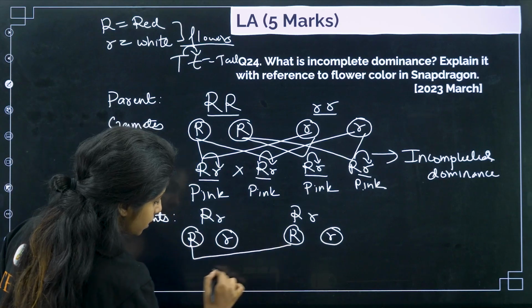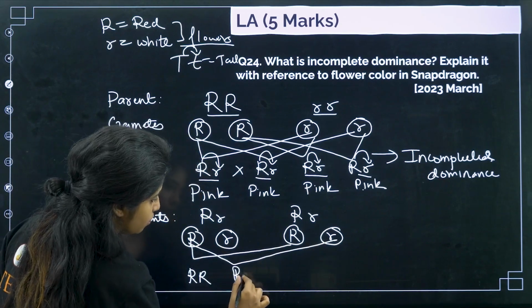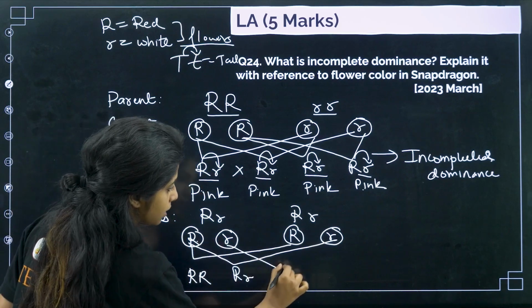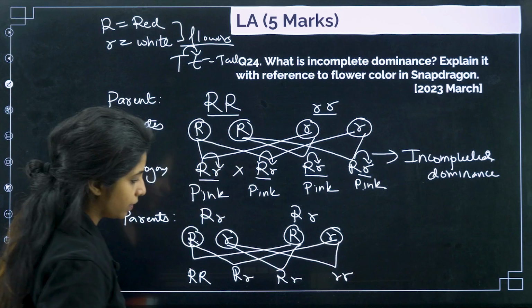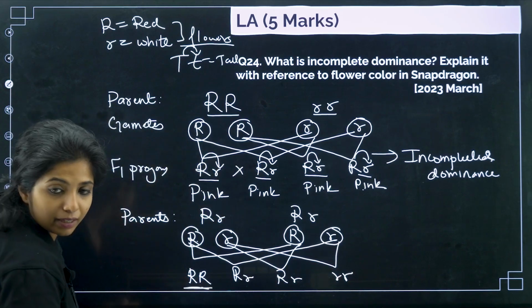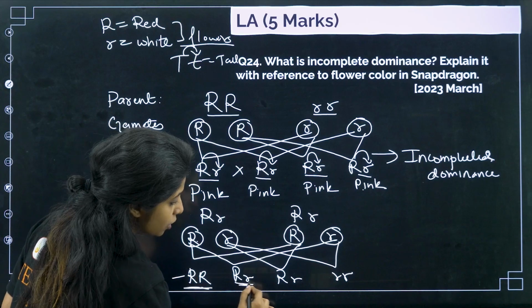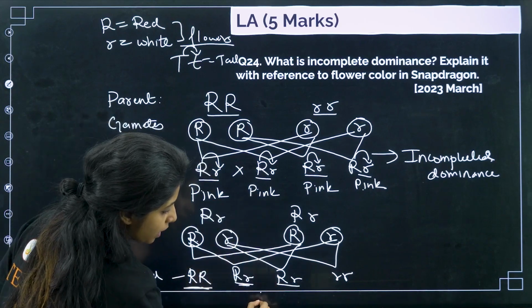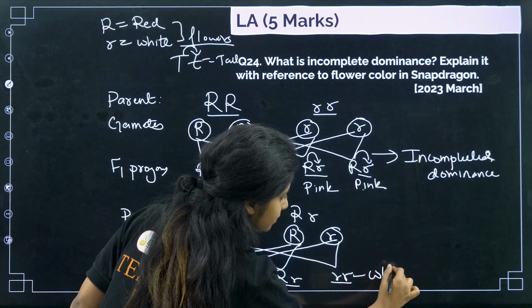This and this, you get capital R, capital R. Then capital R, small r. Again capital R, small r. And small r, small r. Now capital R, capital R becomes red. Capital R, small r becomes pink. And small r, small r becomes white.